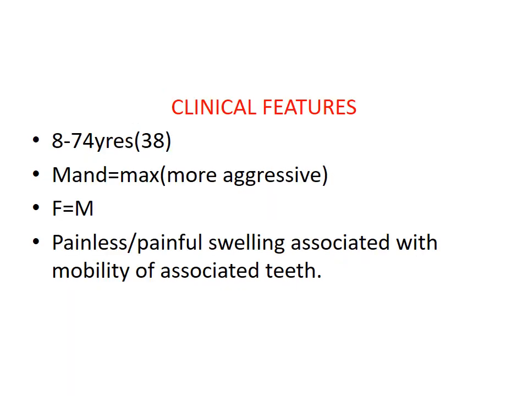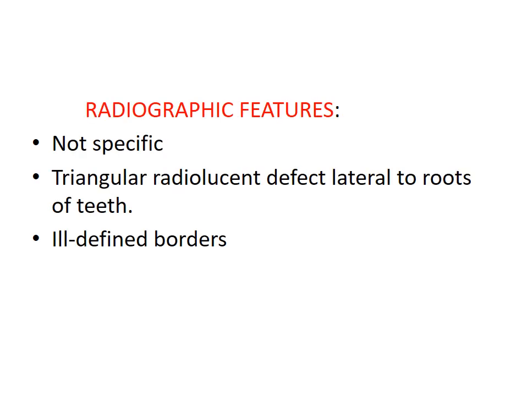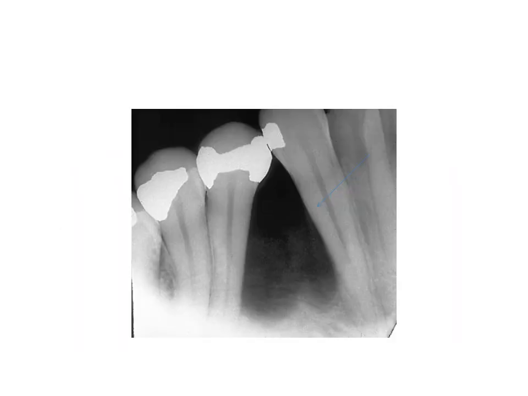Coming to the clinical features, seen in people 8 to 74 years of age. The mean age is 38. Mandible and maxilla are both affected, but in the maxilla more aggressiveness is seen. Both female and male are affected. Painless or painful swelling associated with mobility of the associated tooth. Under radiographic features, not specific, triangular radiolucent defect lateral to roots of tooth, ill-defined borders. Here you can see the radiographic photo for SOT.